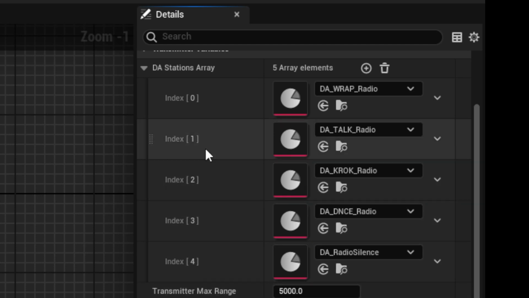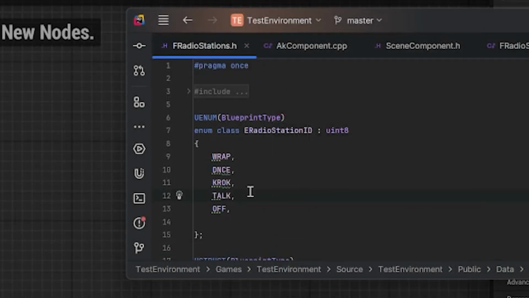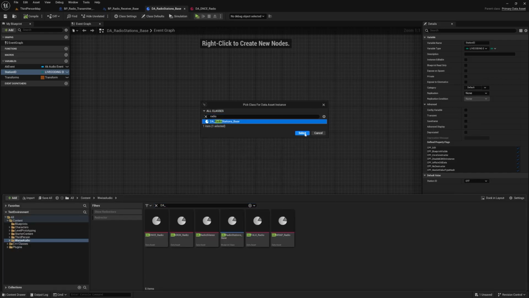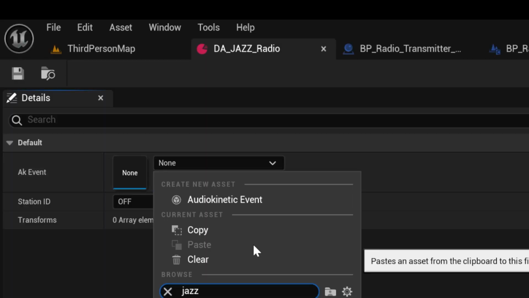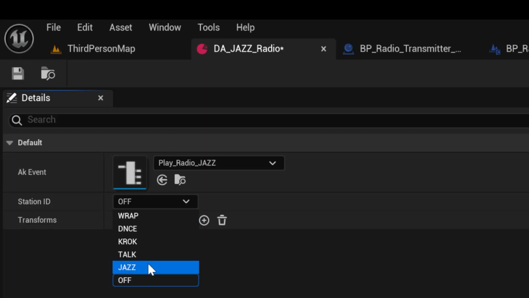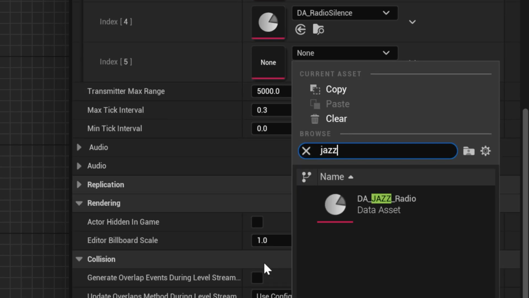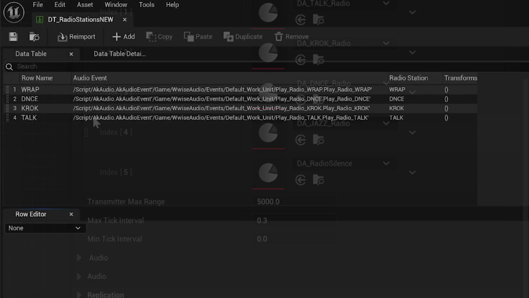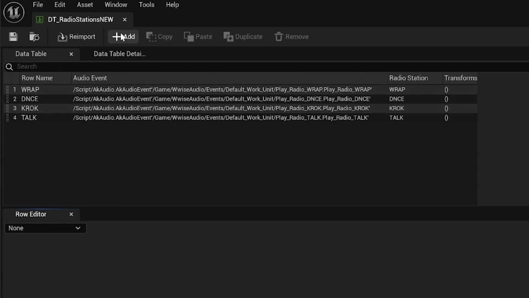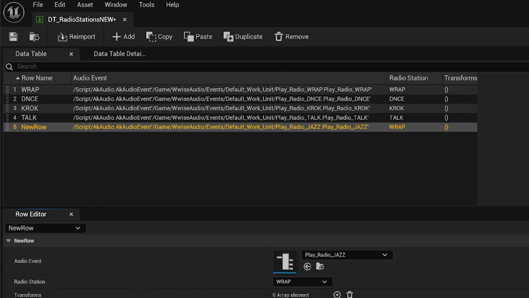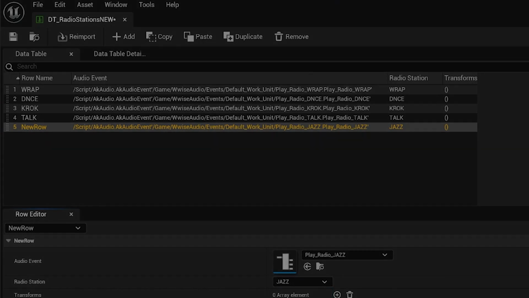New stations can be added to the system pretty easily. You just have to go into C++ and make a new enum value in my enum script here, make a new data asset and a play radio event in Wwise, assign the values of the enum, and put the asset into the transmitter data asset array. I was originally using a data table for this, and it looked nicer in theory, but it got to be pretty buggy when I was making and referencing instance structs to pass the transform data. The data asset approach just worked right out of the gate, so that's what I went with.